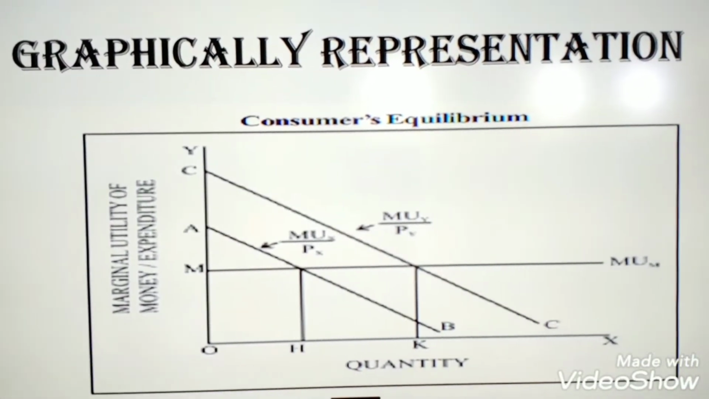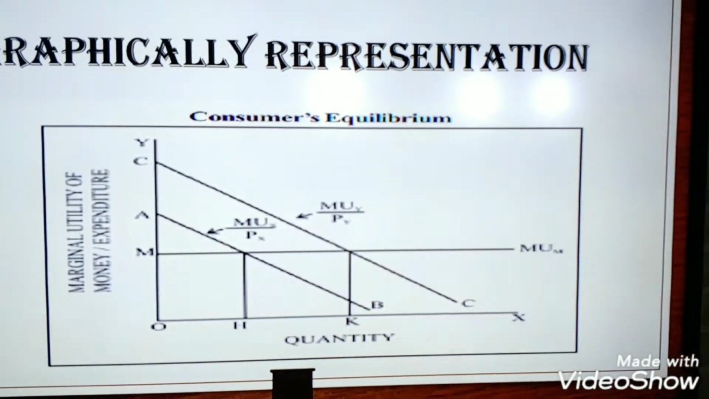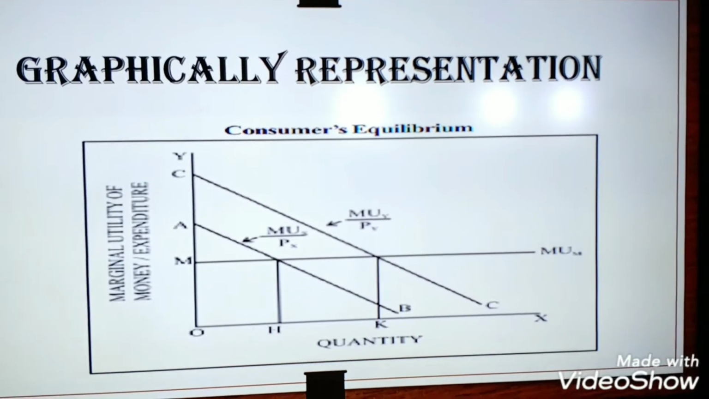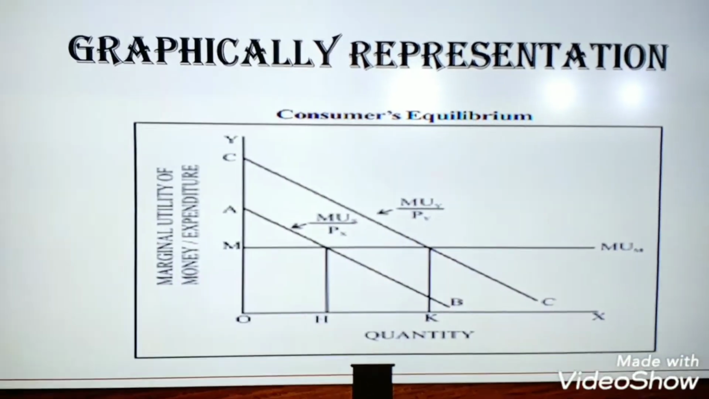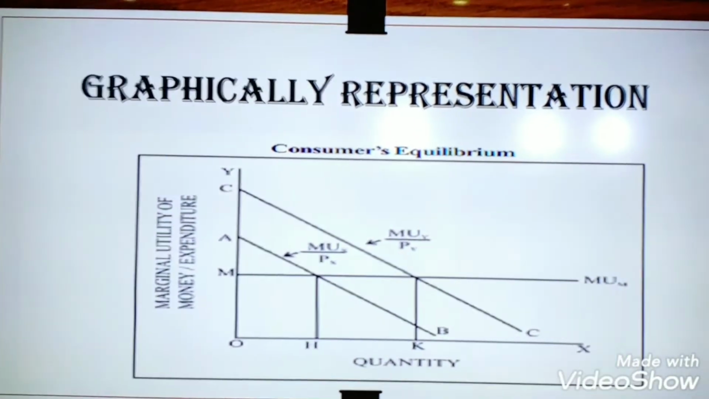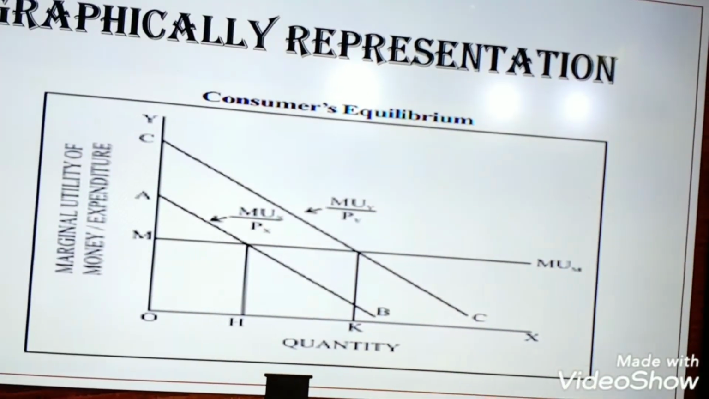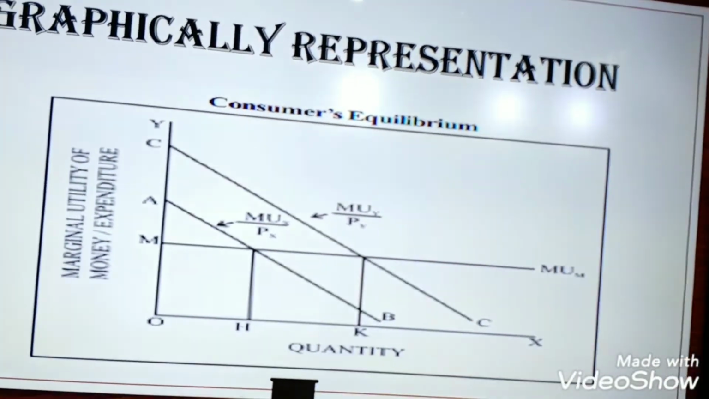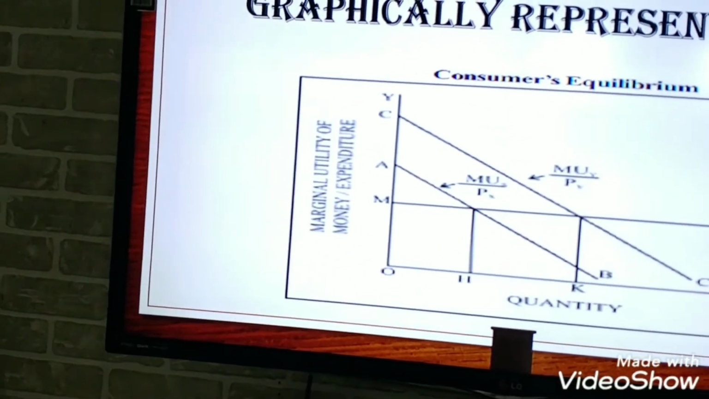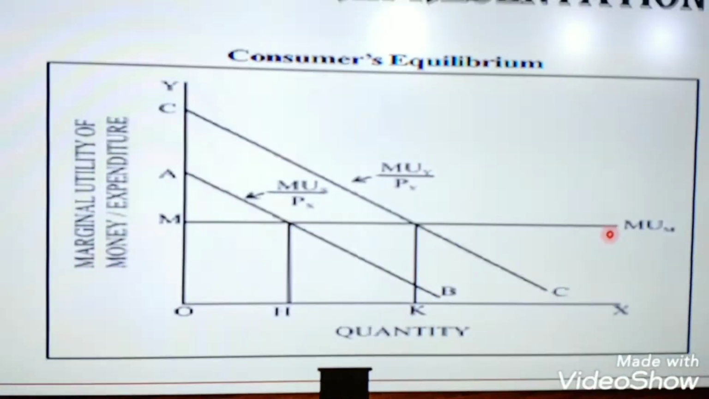Now let us study the graphical representation also. On the x-axis we have drawn the quantity, whereas on the y-axis we have drawn the marginal utility of money or expenditure. Suppose the consumer is spending money on X goods, that is AB. It shows the combination of MUX upon PX, whereas on Y goods the consumer is spending, that is C, that is MUY upon PY, and M is the money, the budget we have in our pocket.